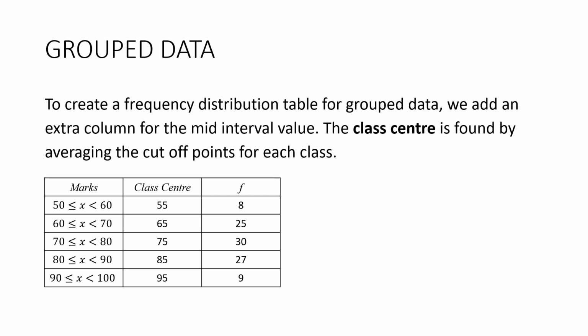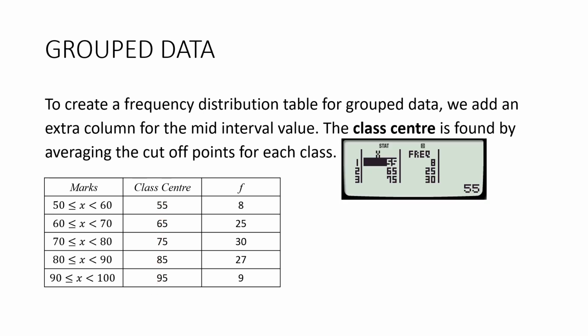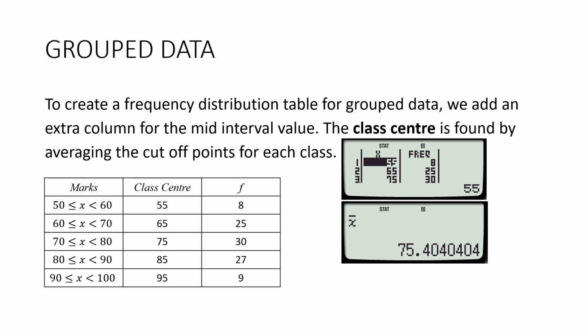Now with grouped data, all we have to do is enter a class center, and we went through how to find a class center in a previous lesson. So exactly the same. I need the frequency column, I enter the data, press AC to clear, and my mean is 75.4 and my median is 75.